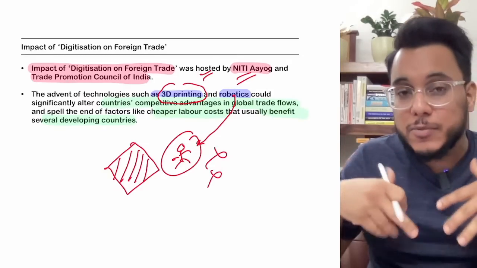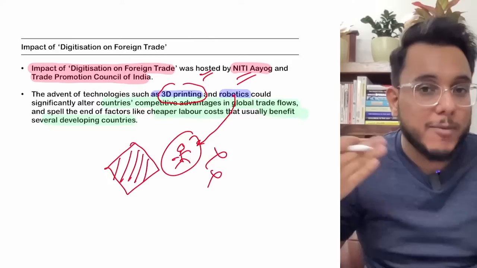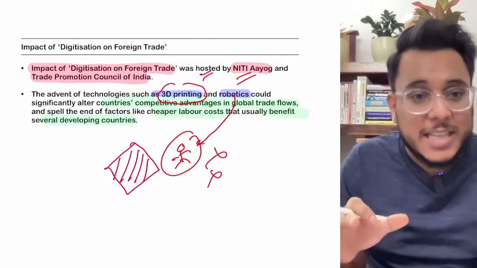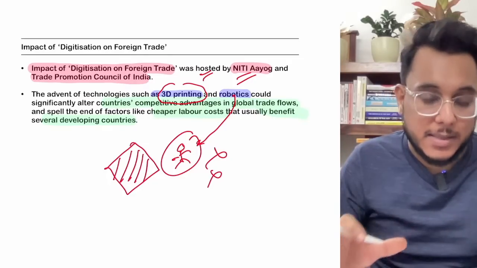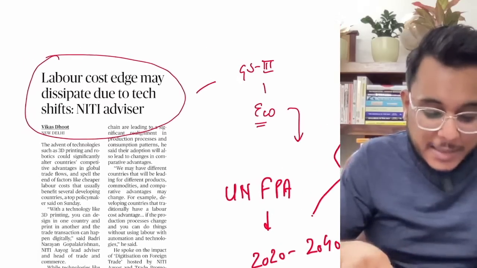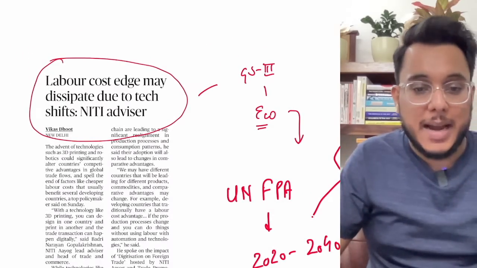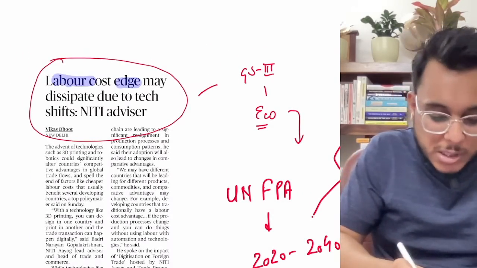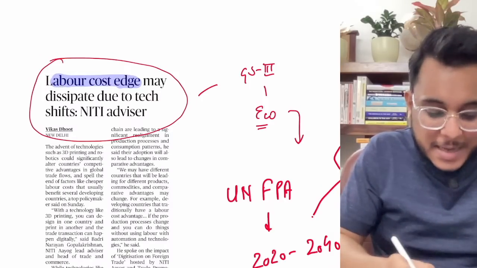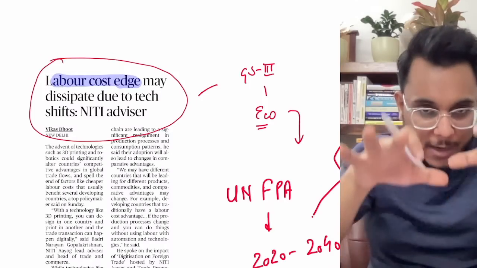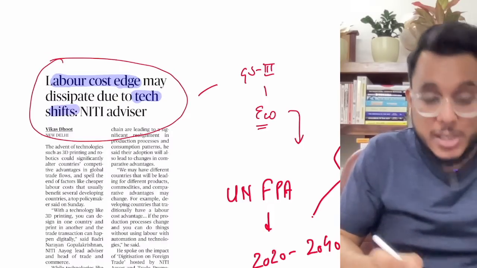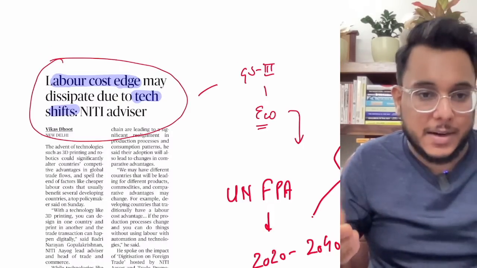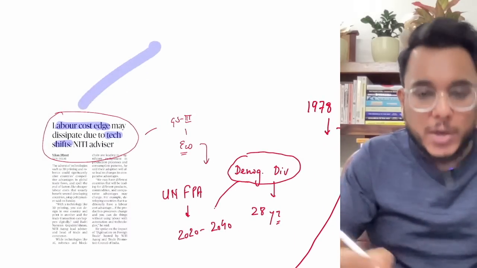So all the countries saying that we have cheap labor, we have a lot of working people, that benefit will not actually mean anything in the coming 20-30 years. That is a very big thing that has come. So again read the heading. It says that the labor cost edge, the labor cost benefit that we talk about, might dissipate, meaning it will diffuse and lower, due to technological shifts such as robotics, 3D printing, etc. So that is a very important dimension.